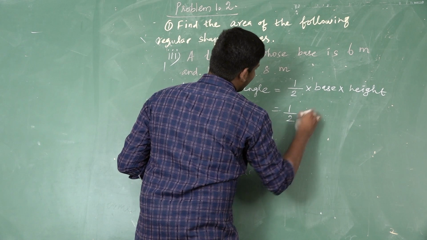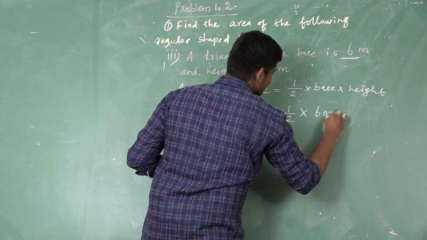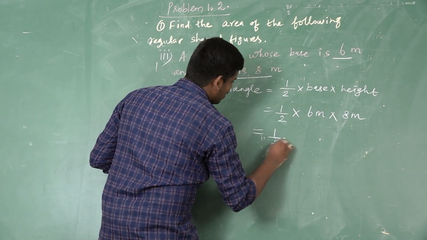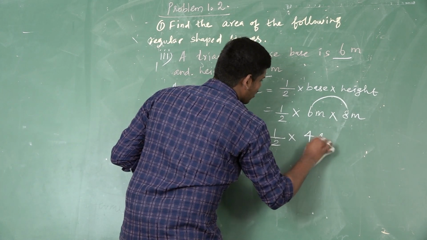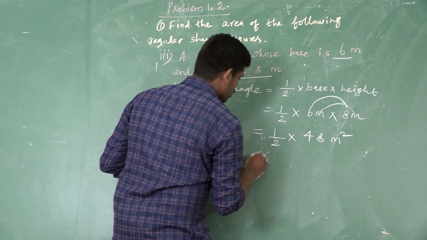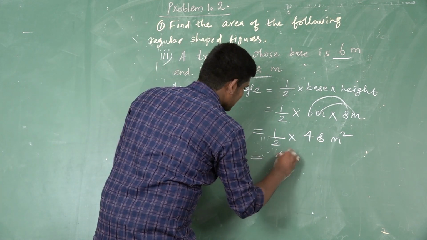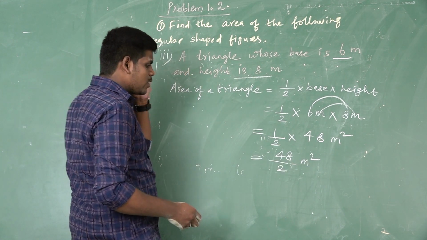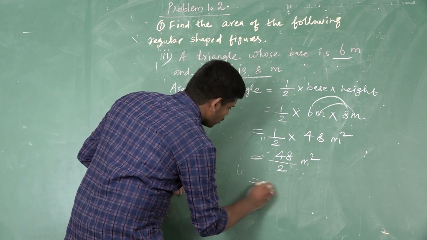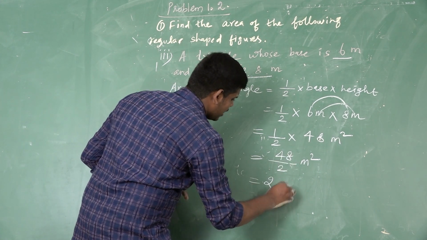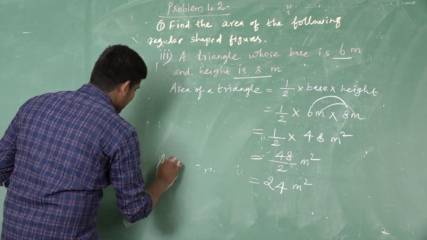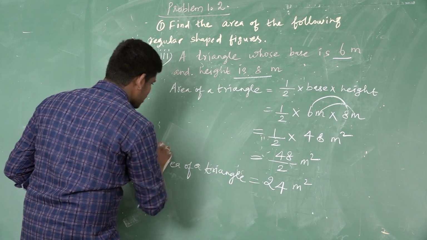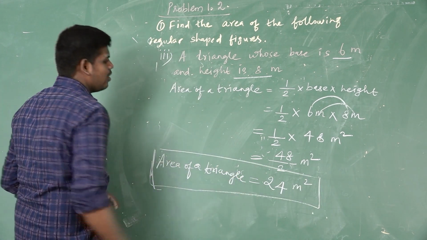So 1 by 2, here given the base value, we take 6 meter, and the height also is given as 8 meter. So 1 by 2 multiply this first, 6 8s are 48 meter into meter, meter square. The first 1 by 2 of 48 is 48 divided by 2 meter square. The end digit is an even number, so we can take the divisible rule 2. So 2 2s are 4, 4 2s are 8, 24 meter square. This is the area of a triangle. Well understood, students? These are the basic concepts.